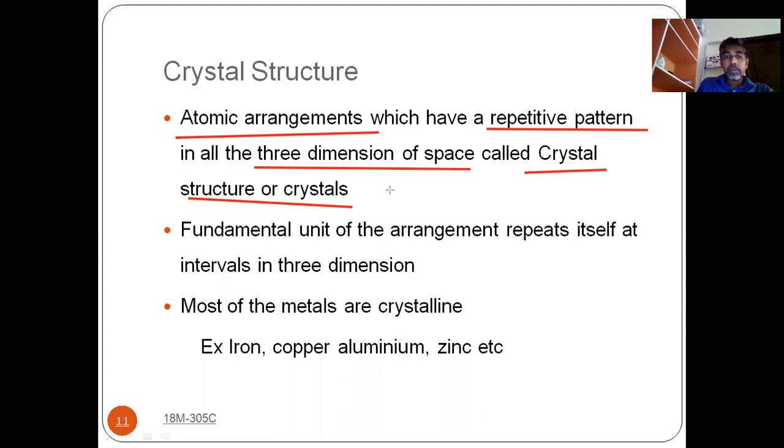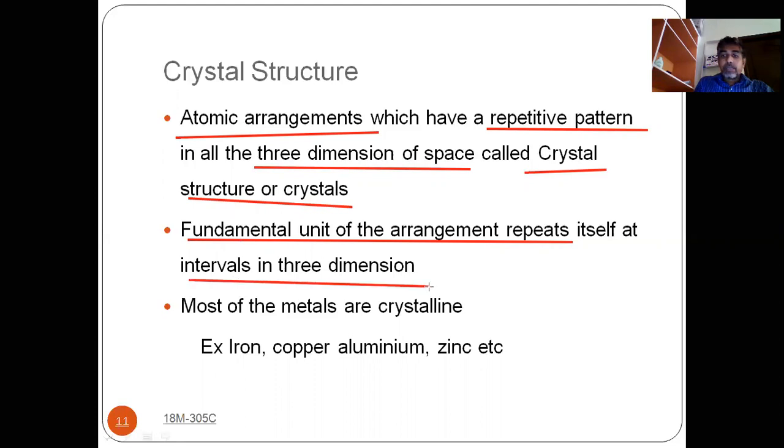So what is the fundamental unit of the arrangement? It is repeated. The same thing will be repeated. You have a continuous structure, but that pattern is repeated in all three dimensions, at regular intervals.